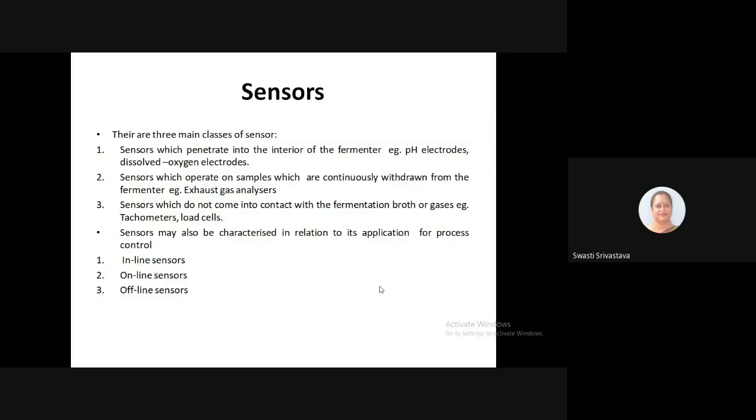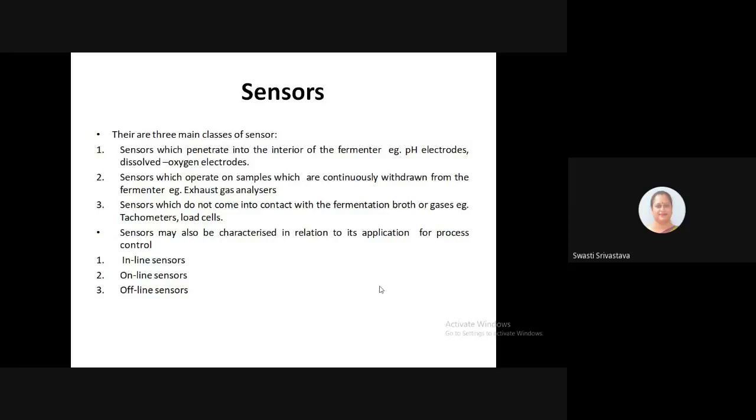The online sensors, although an integral part of the fermentation equipment, the measured value cannot be used directly for process control. There has to be some manual intervention that will enter the measured values into the control system, and then this data will be used for the process control.